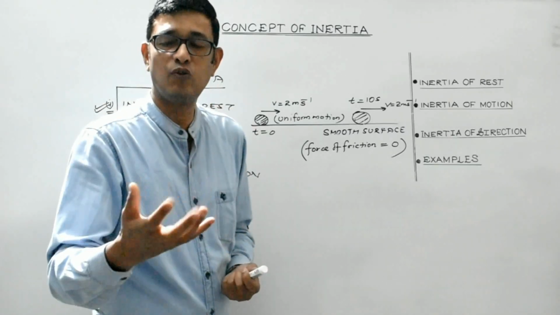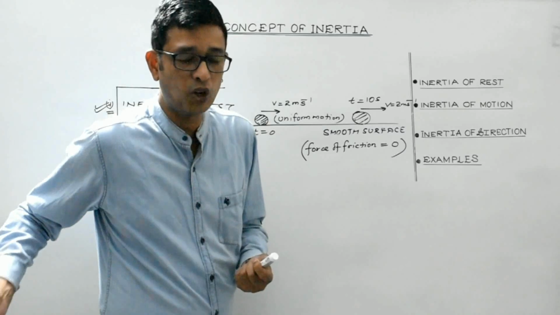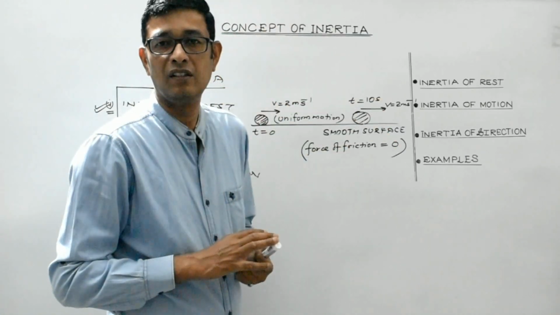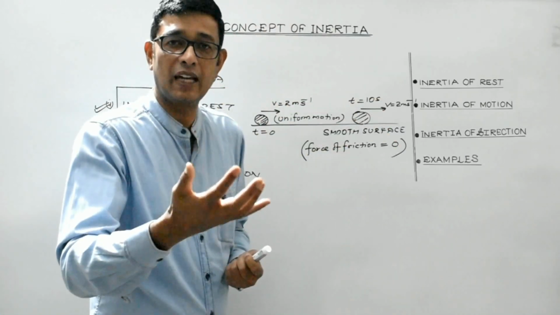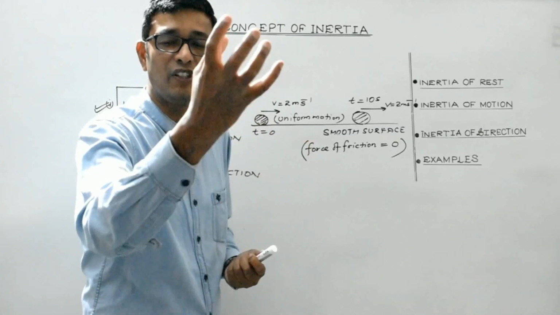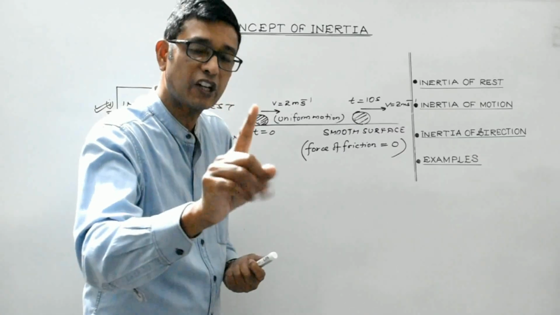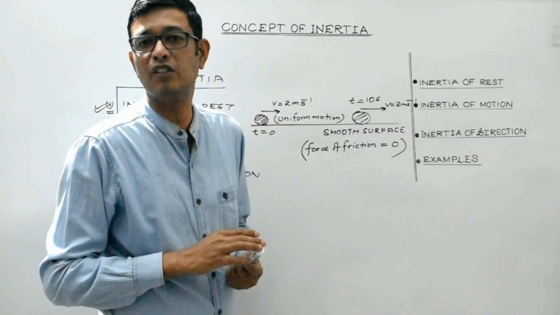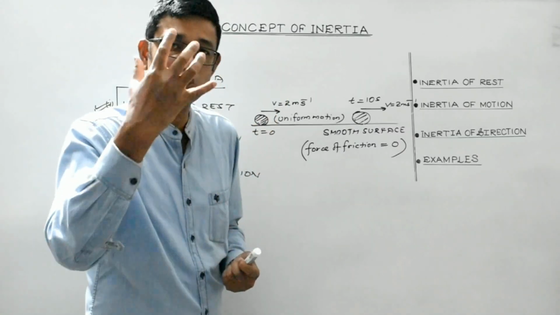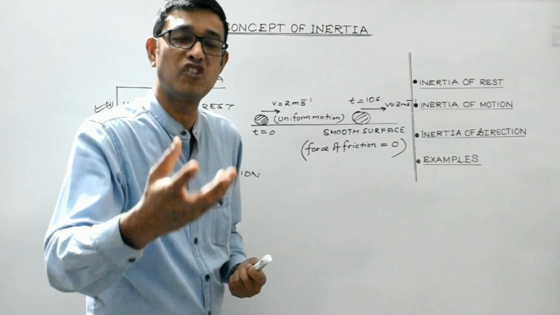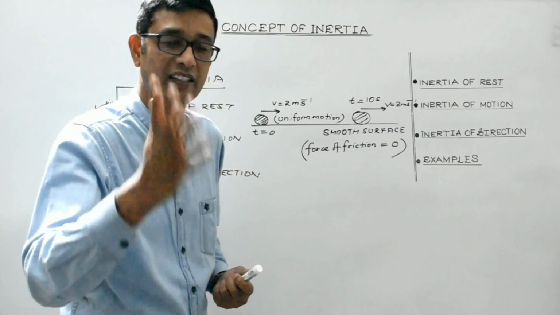So in our daily life, what we observe is that when a body is moving, then after covering some distance, the body eventually comes to rest. That's because of the frictional force between the two surfaces in contact.